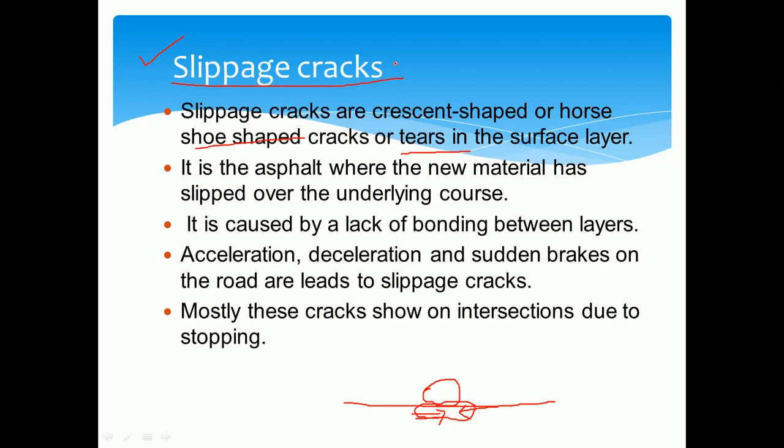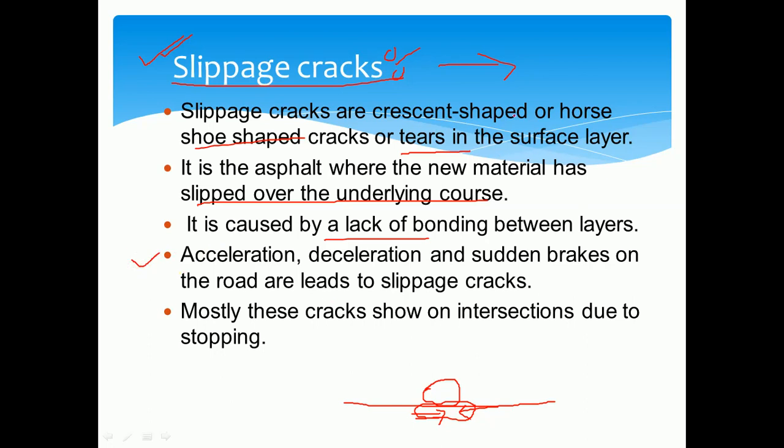Actually, whenever these cracks form, the asphalt may slip over the underlying courses and produce the slippage crack. The main causes, as I told you, are the lack of bonding material and the sudden application of the brakes or accelerating of the vehicles. You may observe this type of crack in the road surface.